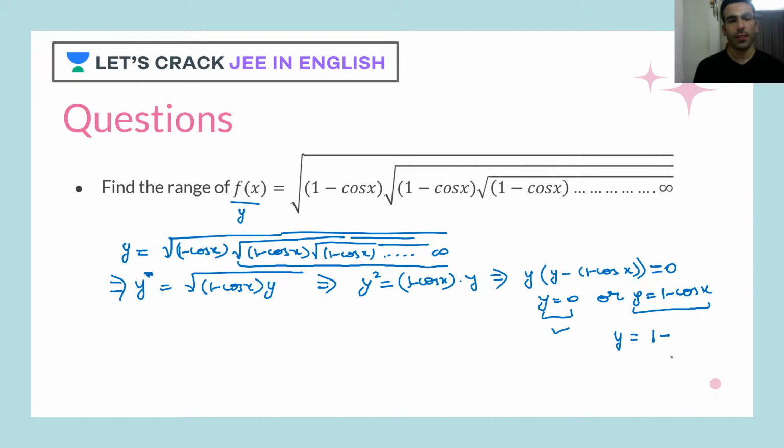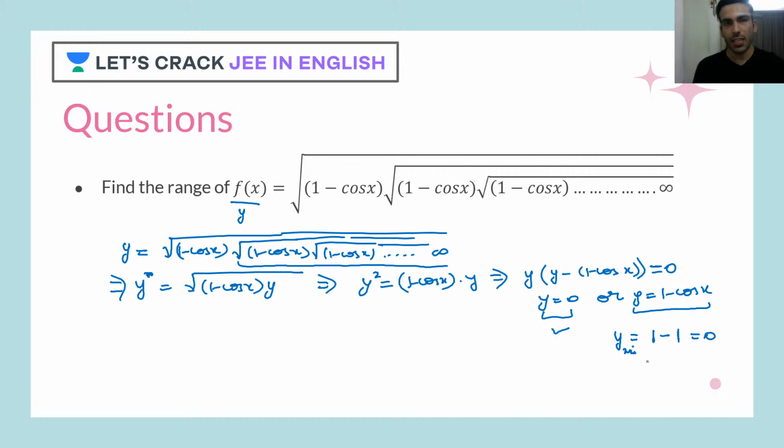So 1 minus, because it's a minus sign here, we have to take the cos x maximum value here, 1. So when we are subtracting the maximum, we would get the minimum for y. This would be what? 0.